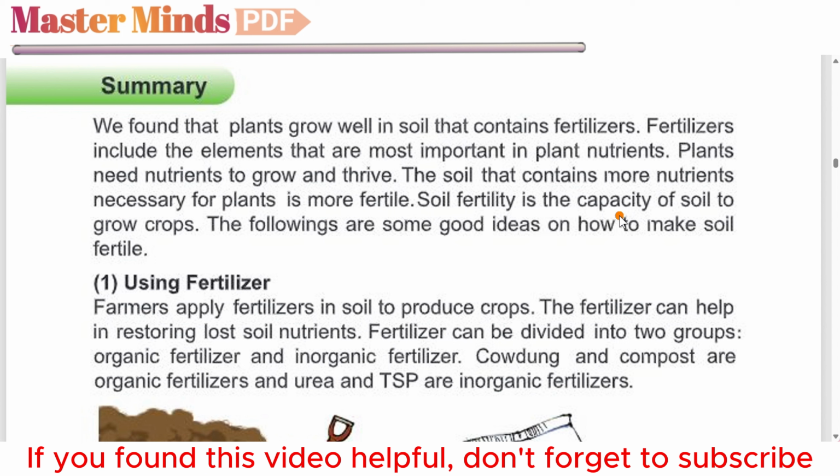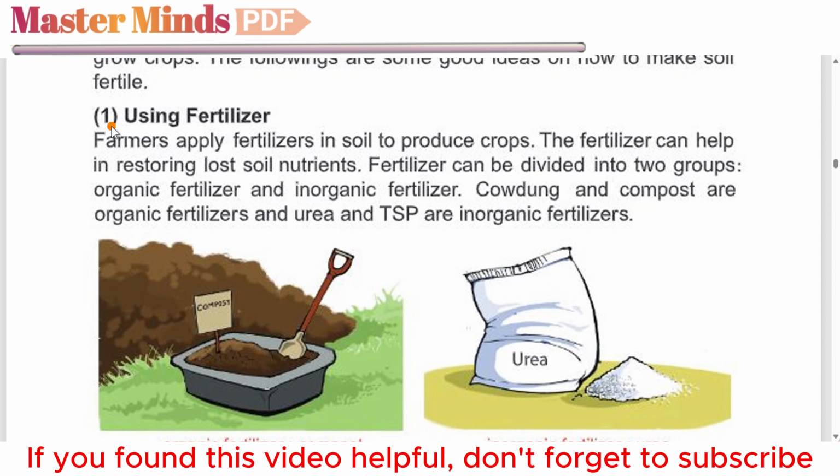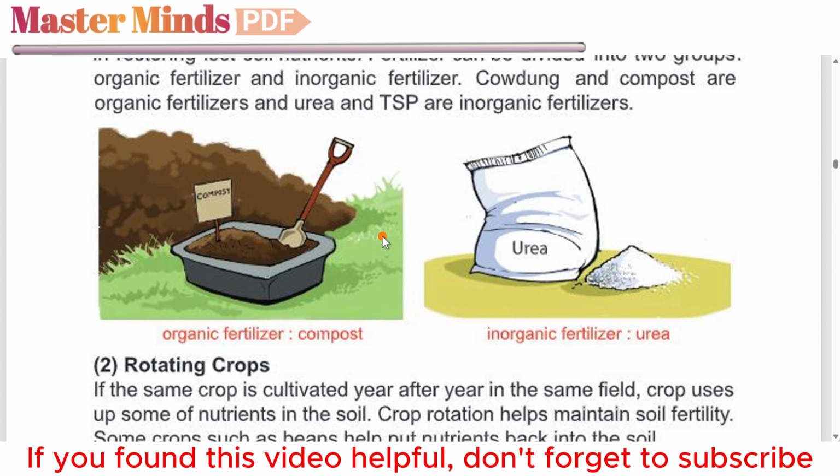Soil fertility is the capacity of soil to grow crops. The following are some good ideas on how to make soil fertile. 1. Using fertilizer. Farmers apply fertilizers in soil to produce crops. The fertilizer can help in restoring lost soil nutrients. Fertilizers can be divided into two groups: organic fertilizer and inorganic fertilizer. Cow dung and compost are organic fertilizers, and urea and TSP are inorganic fertilizers. See the images? This is organic fertilizer, which is compost, and this is inorganic fertilizer, which is urea.